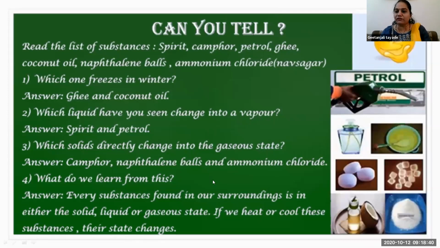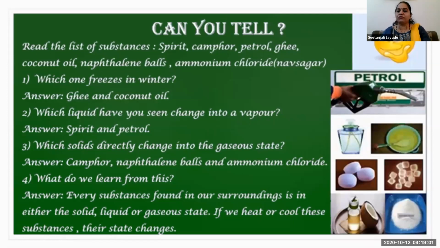Have you seen the naphthalene balls kept in a cupboard or in a bookshelf? Do they turn into liquid? Have you found them somewhere melted and turned into liquid form? No, that is not the case. They directly turn into the vapor or gaseous form.